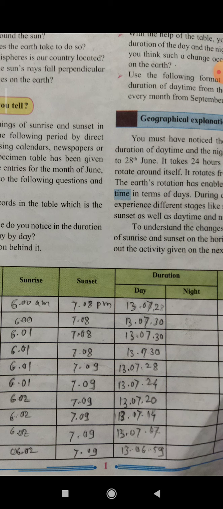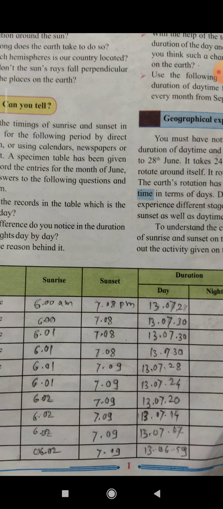Means day duration is now lessening and night time is obviously increasing. Then if you see on 24th June, the daytime is 13 hours 7 minutes 24 seconds. Means day duration is decreasing. Then 13 hours 7 minutes 20 seconds on 25th June.